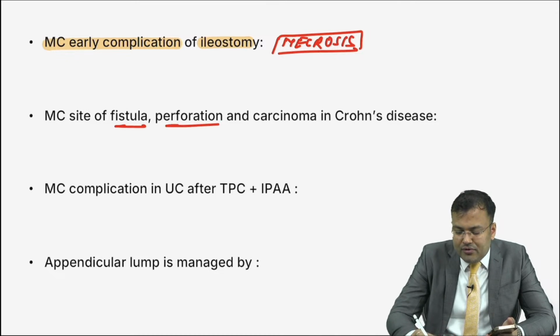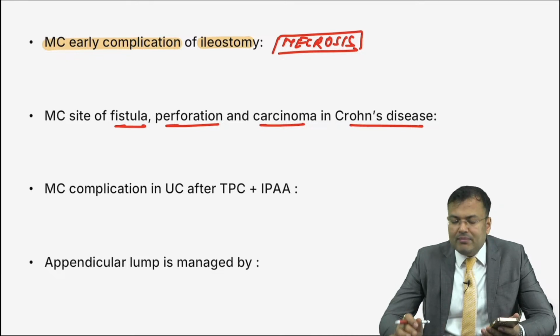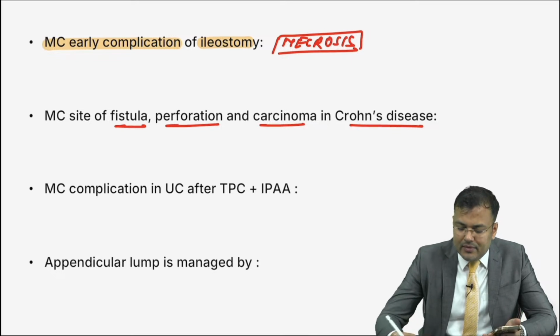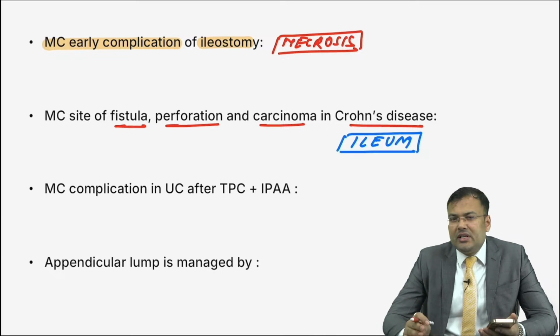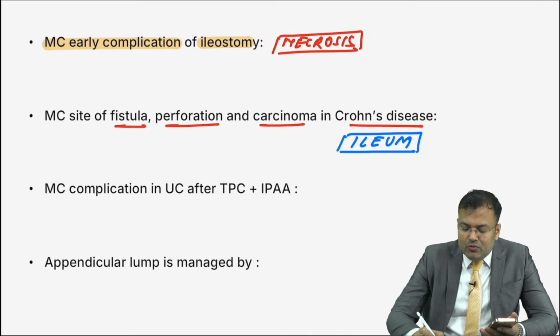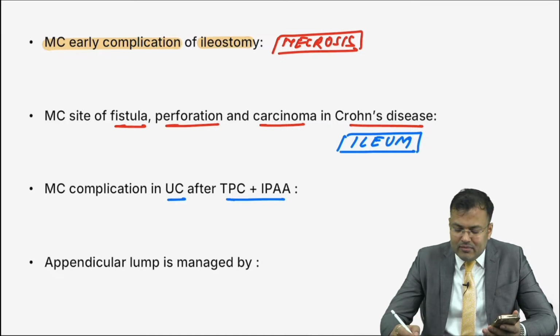Next, what is the most common site of fistula, perforation, carcinoma in Crohn's disease patient? Very good, you are correct, it is ileum. In Crohn's disease, maximum there is involvement of ileum. What happens? There is ulcer, stricture, perforation, carcinoma, fistula, so it's ileum. Next, what is the most common complication in ulcerative colitis after this surgery? Total proctocolectomy plus ileal pouch anal anastomosis.